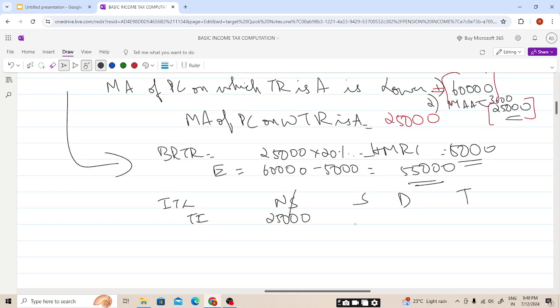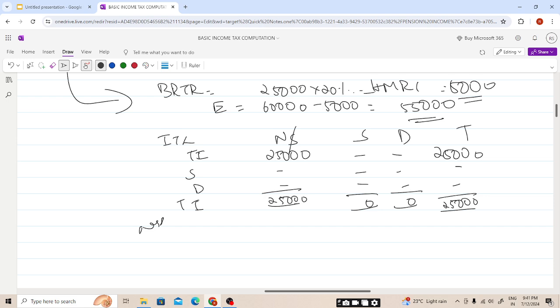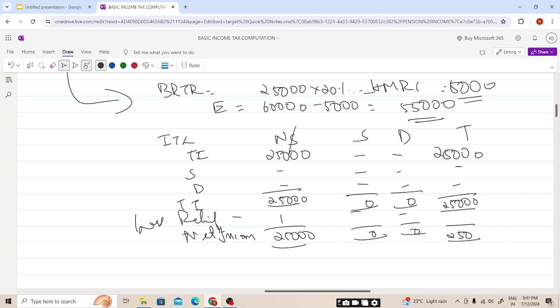No savings, no dividend income. So our total income will be, students, 25,000. Now less any relief. Net income is the same as the total income, no relief is available. Now less PA.